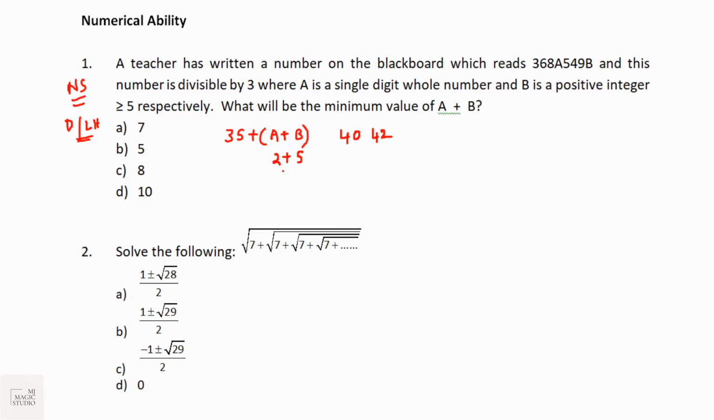So we can have this. We can have this. This will also give us 42. Or we can have this, 0 and 7. This will also give 42.